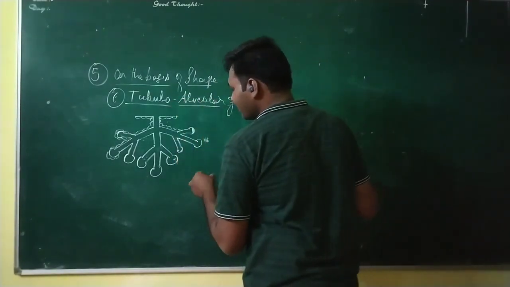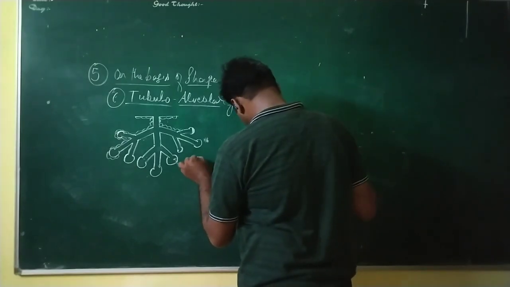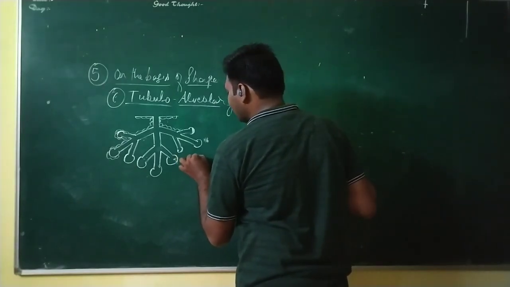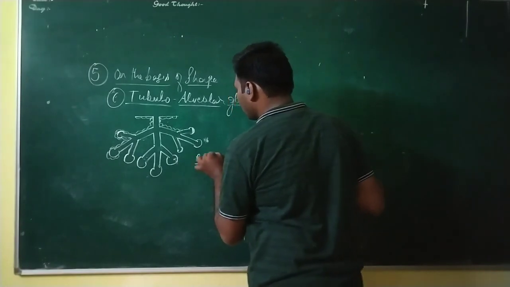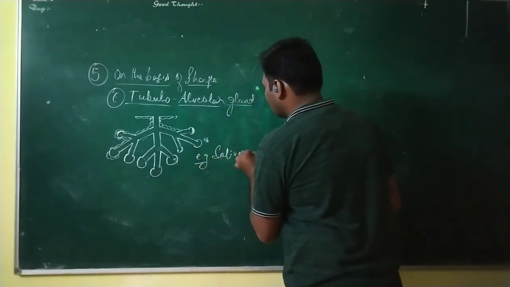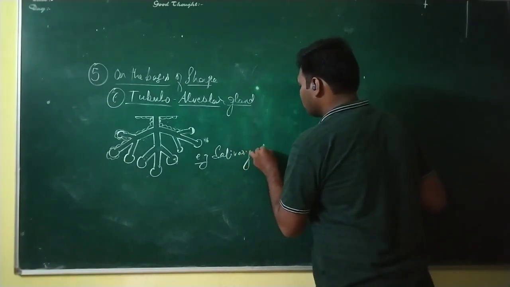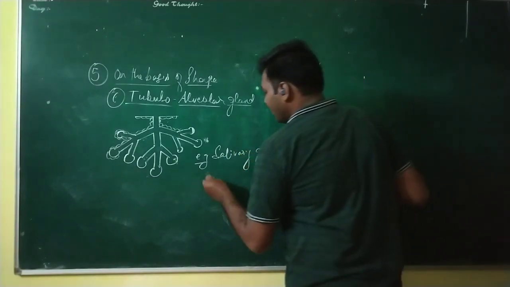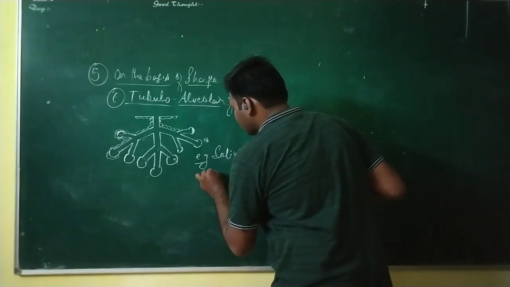And where exactly are these found? These are found in the salivary glands and mammary glands.